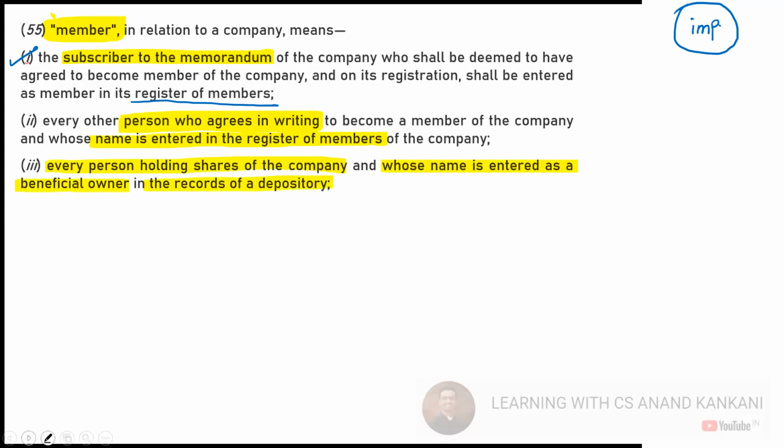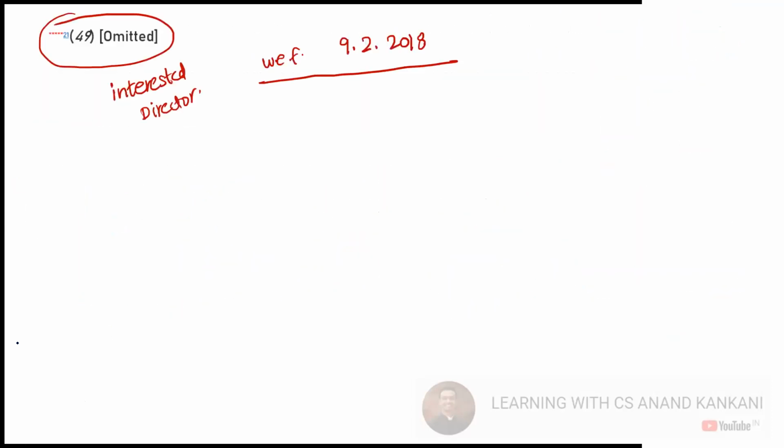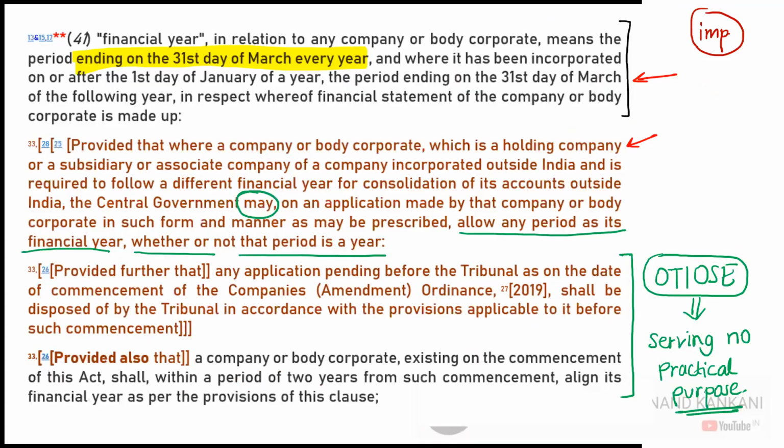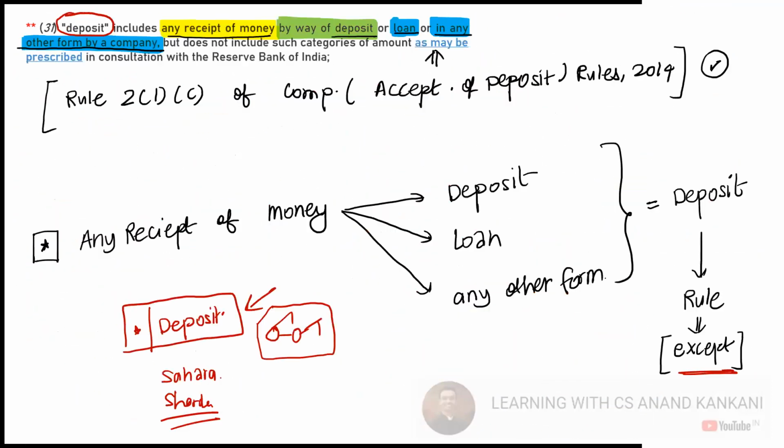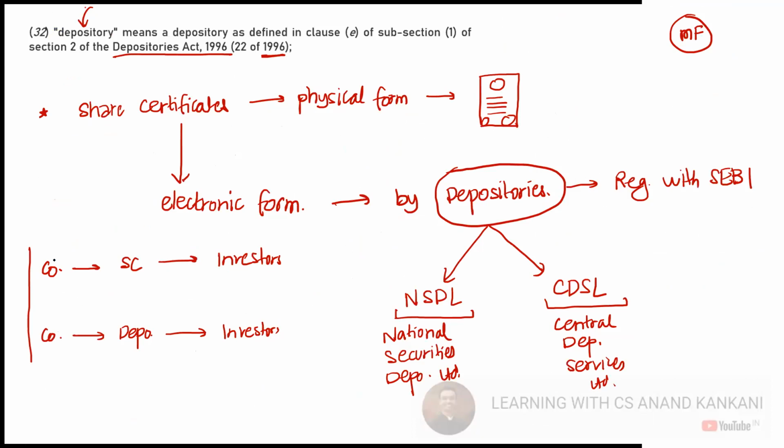Remember, when we discussed the definition of depository, I said earlier that the company used to issue share certificates directly to investors, but now the company enters into an agreement with the depository. The depository converts the shares into electronic form and that is given to the investor.